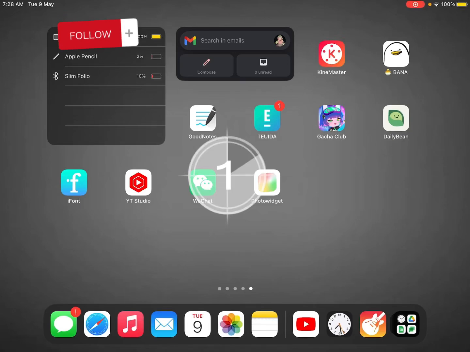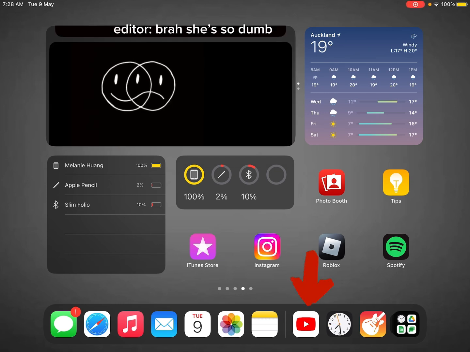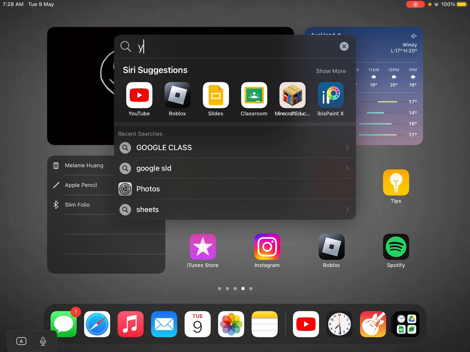Okay, so I'm going to show you guys how to make your own audio, your own ringtone on an iPad. So the first thing you're going to do is go to YouTube.